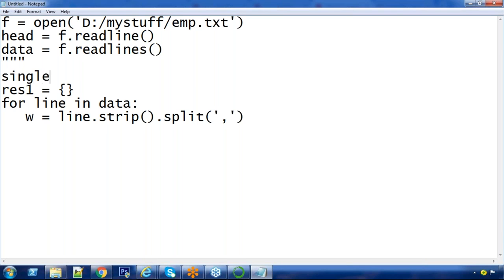First, I want to perform single grouping with single aggregation.